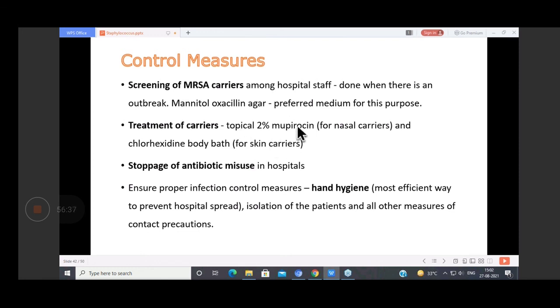By treatment of carriers, where we can give mupirocin for nasal carriers and chlorhexidine body bath for skin carriers. As I told you, Staph aureus is common in your nasal nares. Then stoppage of antibiotic misuse in hospital. Then take proper infection control measures; hand hygiene is most efficient in controlling the spread of these infections, MRSA or VRSA.